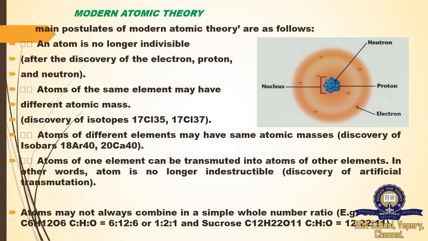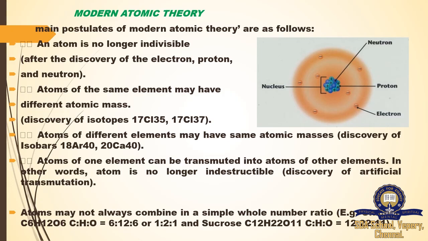Atoms of one element can be transmuted into atoms of other elements. In other words, the atom is no longer indestructible. This is the discovery of artificial transmutation. Here is the new word, transmutation. Transmutation means changing from one form to another. That's why we say it's a transmutation.